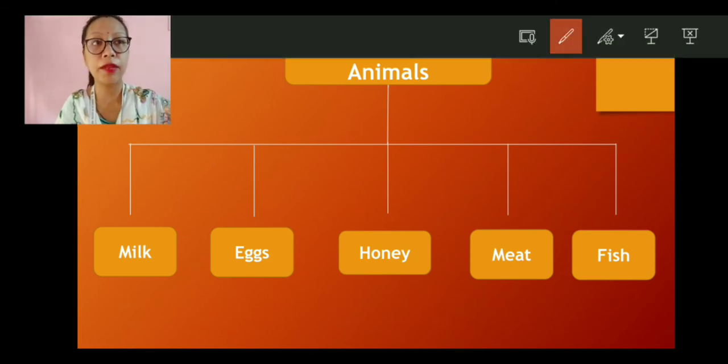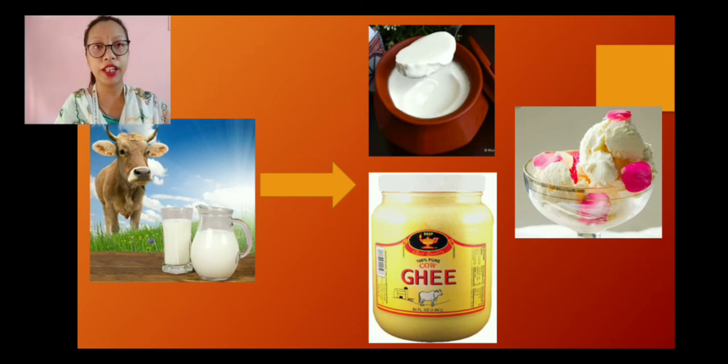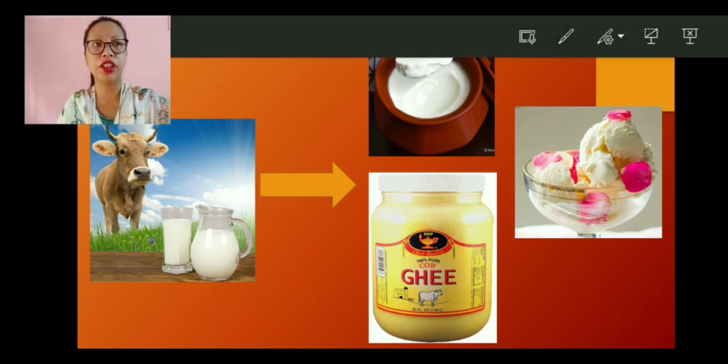Now we are going to discuss the food that we get from the animals. So from the animals we get milk, we get eggs, we get honey, we get meat, and we get fish, right? So these are some of the items we get from the animals. Now if you see especially the cow, you can see in the picture here the cow gives us milk, right?